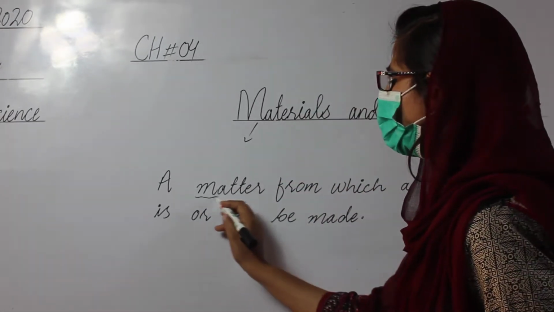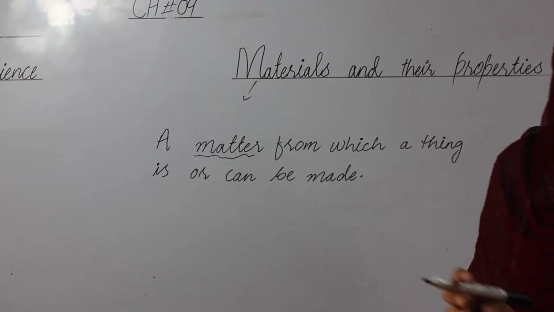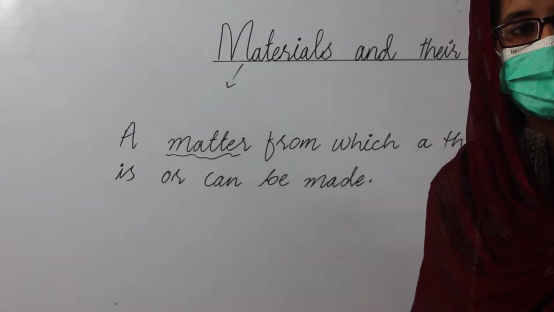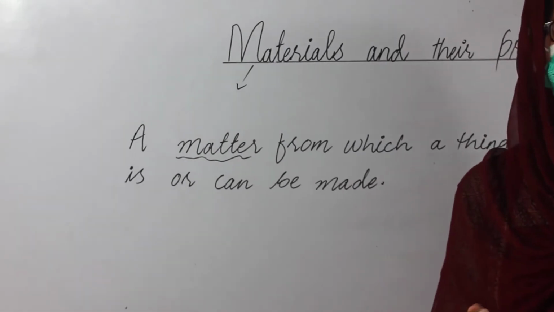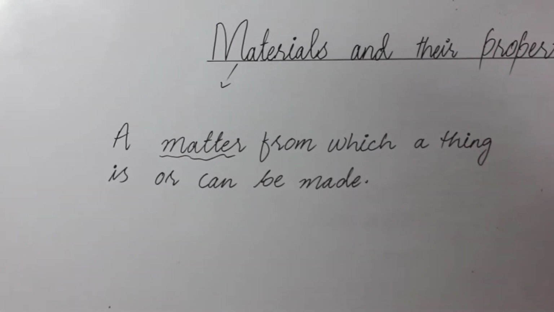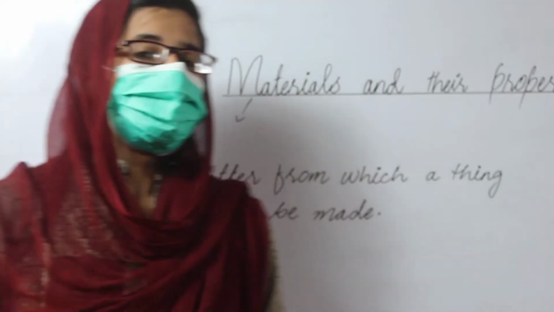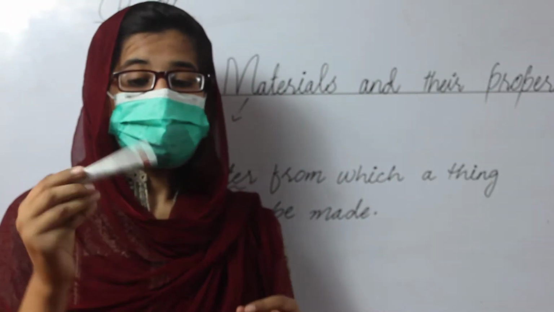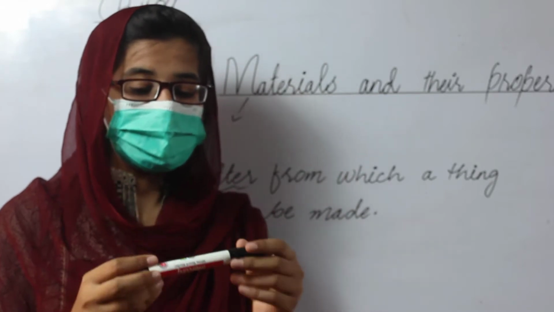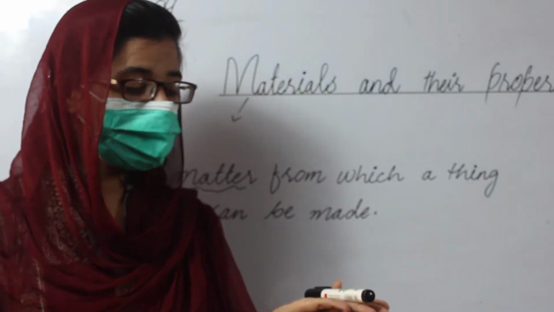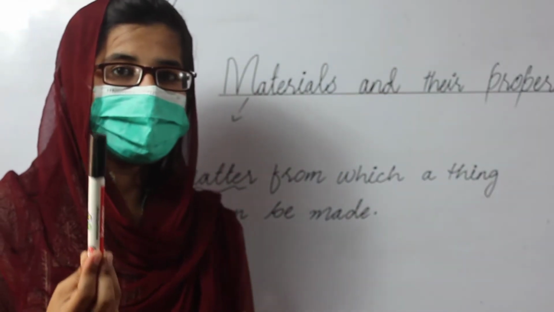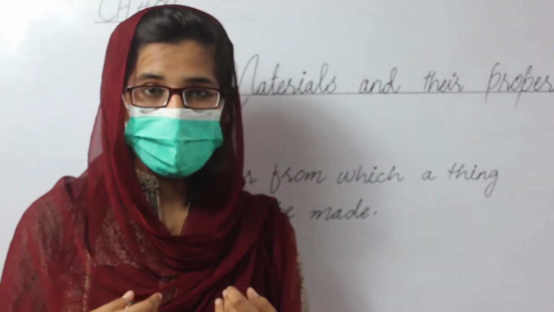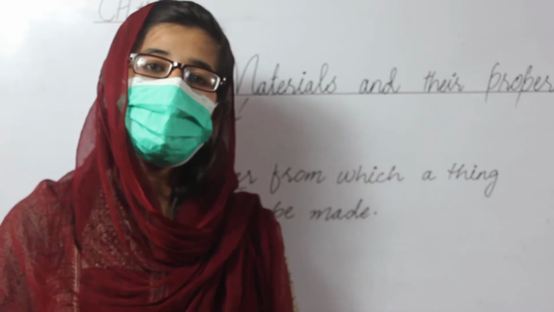Now, what is matter? Matter is anything that has mass and occupies space. For example, this board marker has mass and also occupies space, so we can say that it's matter. Students, we are also matter because we have mass and occupy space.